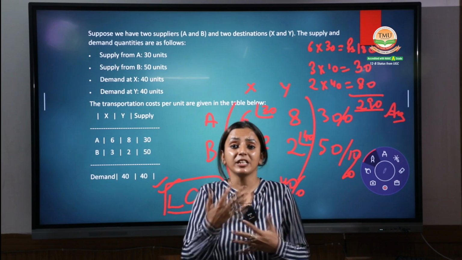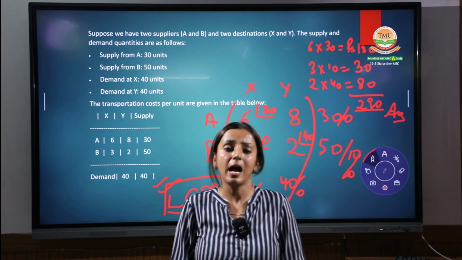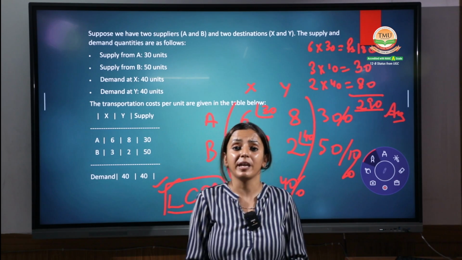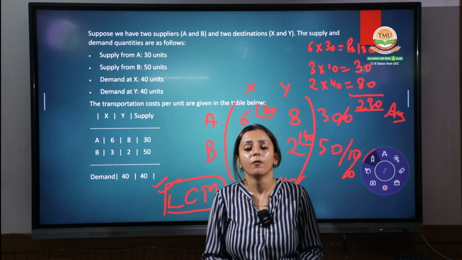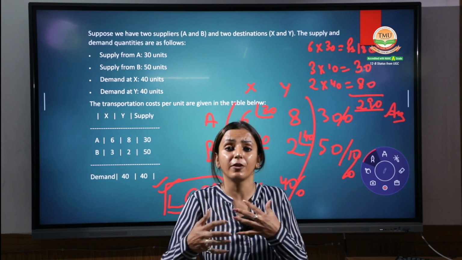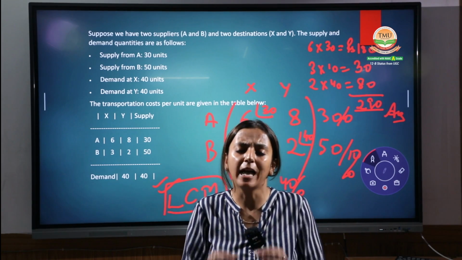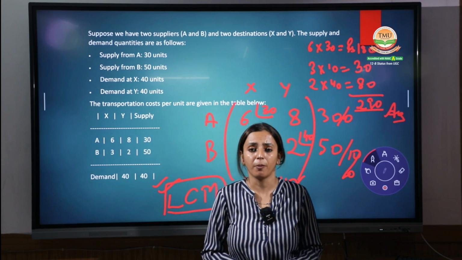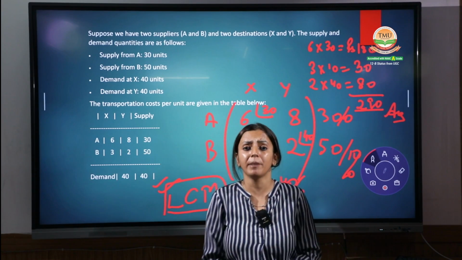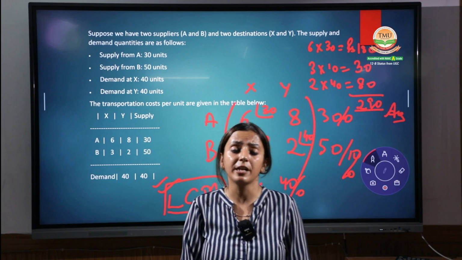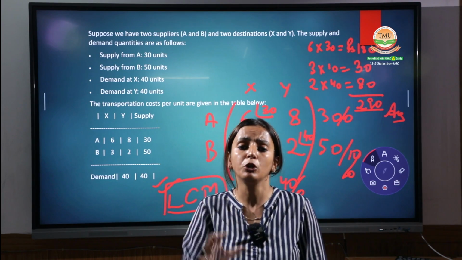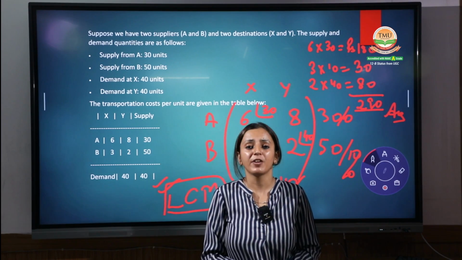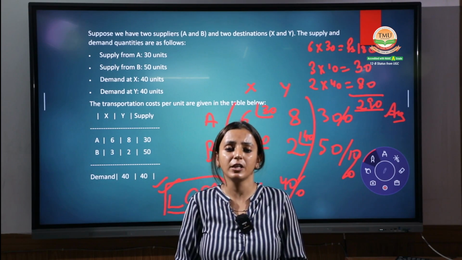But the manager uses this as a feasible solution and keeps upgrading themselves and finding out the next best, that is the optimum solution, with different methods, different ways, like the MODI method. That is a very wonderful version of the transportation problem. And in the MODI method, we are able to find out the best optimum solution of the problem in the given scenario. If you have any problem, you can coordinate with the given numbers.